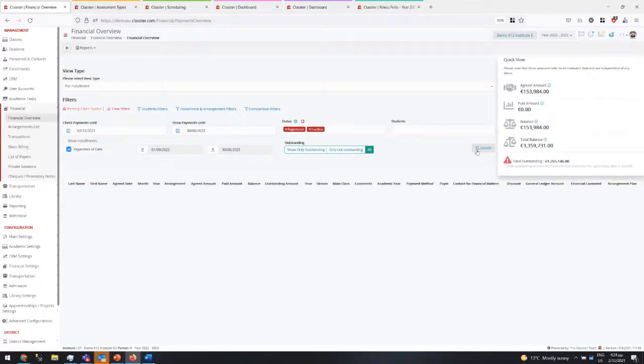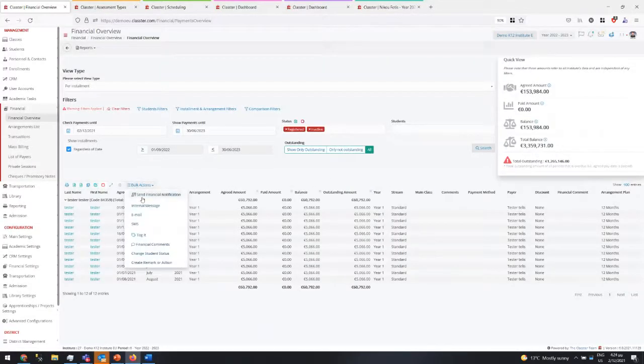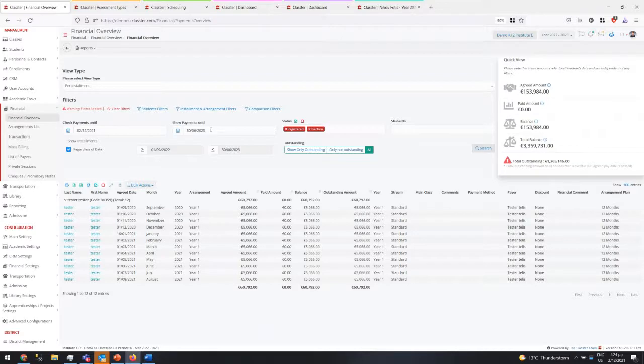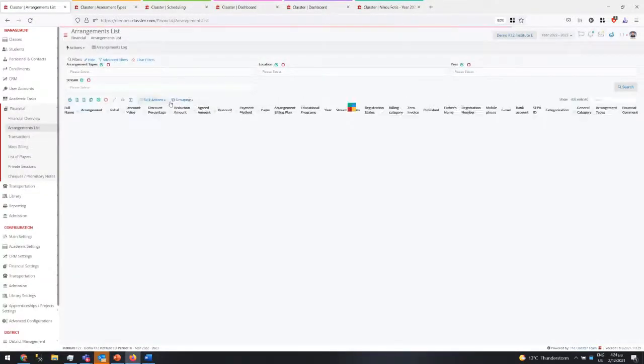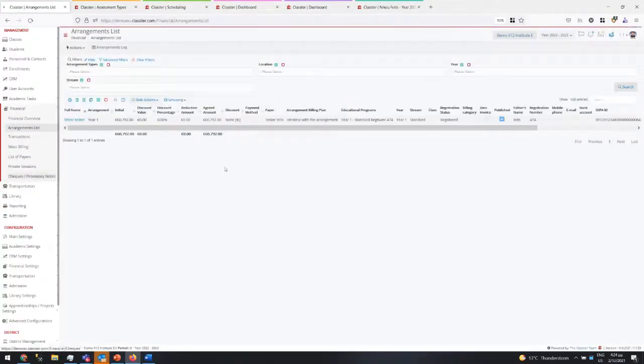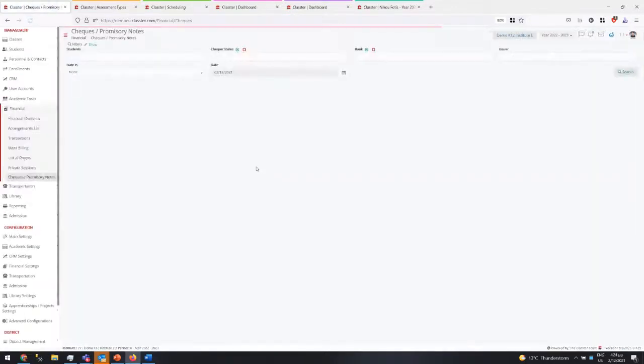If you set this, there are new actions here, like change the status, set the financial notifications. Those existed, but they got some improvements. In the arrangements list, we have new groupings, and more are coming. Now, another thing is that we manage checks and promissory notes. So if you receive checks or promissory notes, you can manage them in Cluster, register them and see what is paid.